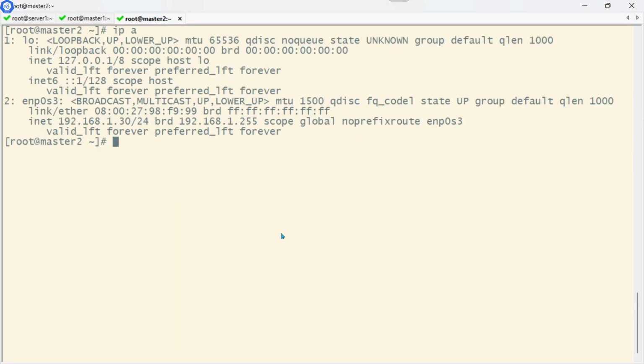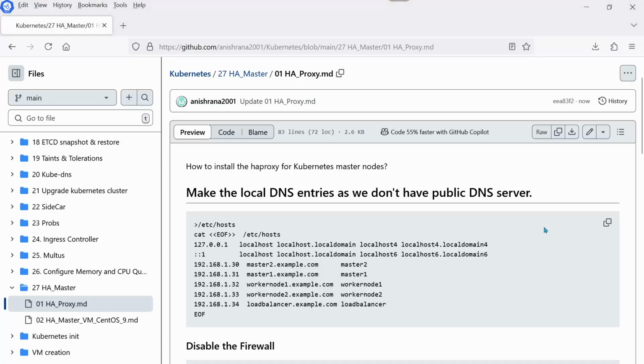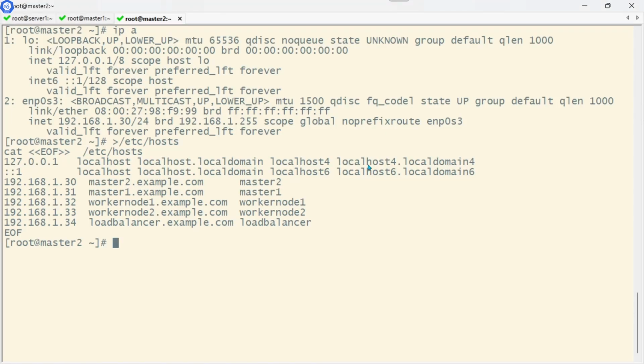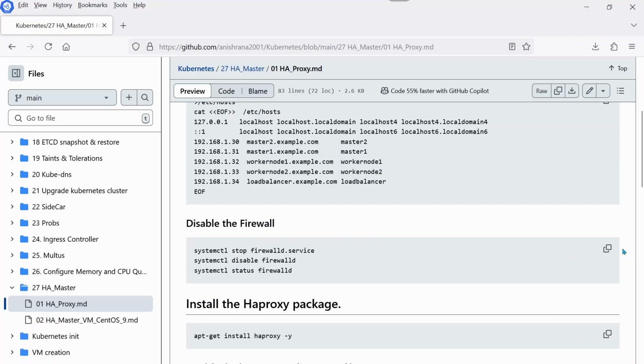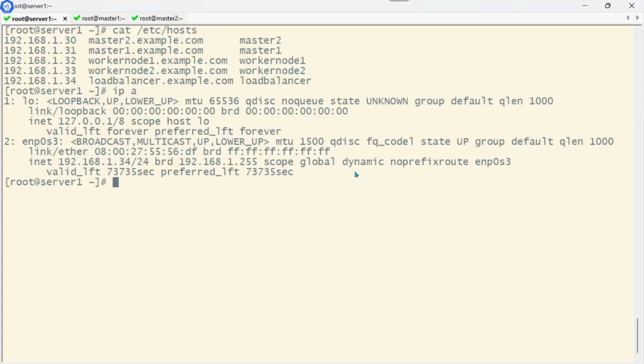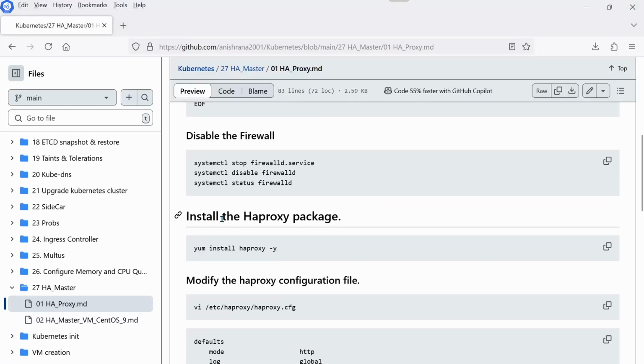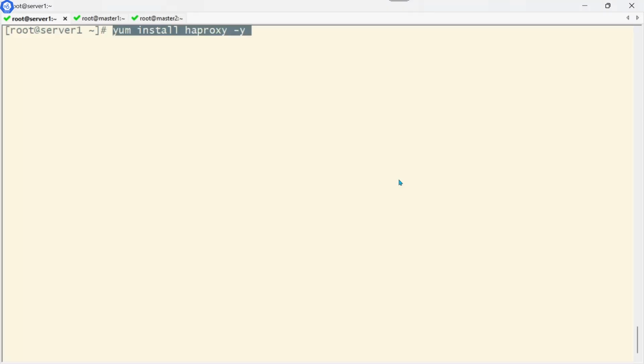Same thing I need to do here. Read this step over here. Please bear in mind that we need to perform this step on worker node 1 and worker node 2 here, and disable the firewalls. As of now, we are working on a lab, so here I'm going to disable the firewall. Further, after that, I need to install the HAProxy. Let me copy this command here and paste it over here.